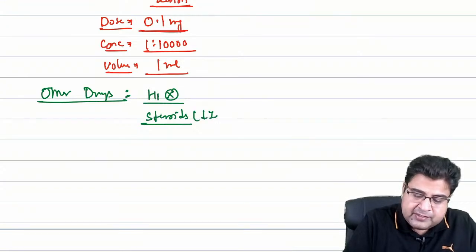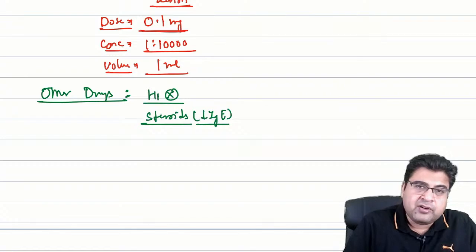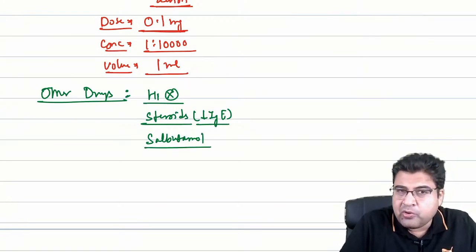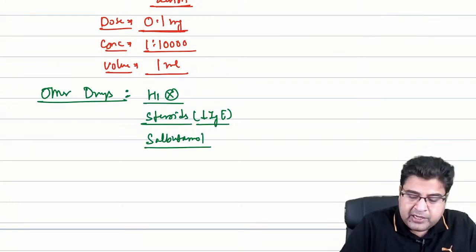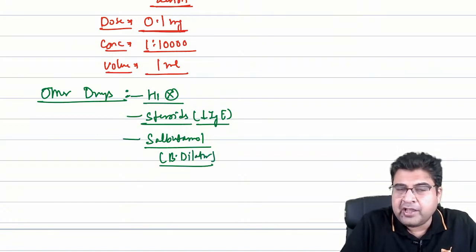Steroids can decrease the level of IgE. Antihistaminics will counter the effect of histamine, and we can also use salbutamol as a bronchodilator. So these are the other medicines that we can use in patients of anaphylaxis or any type of allergy.